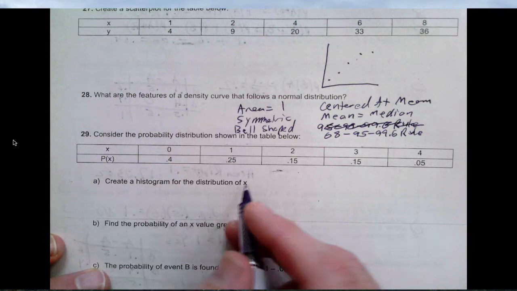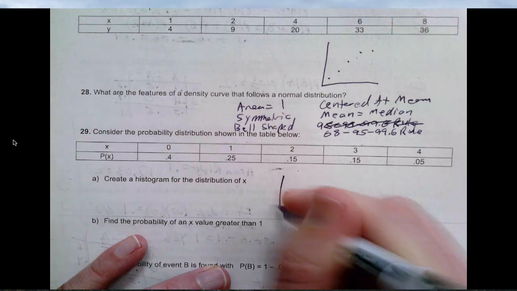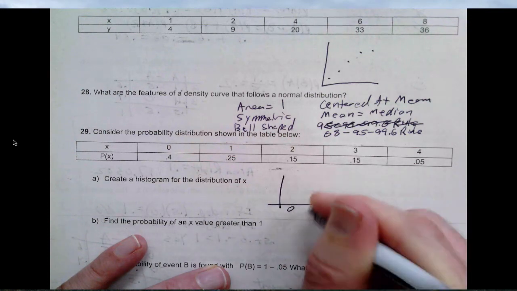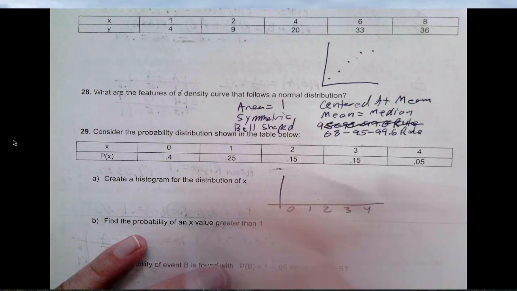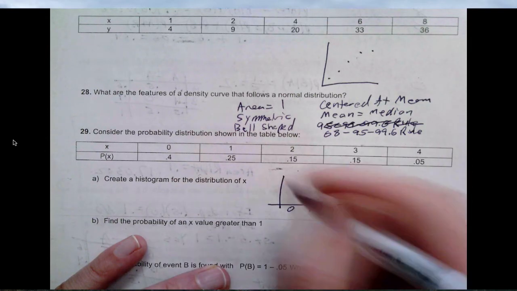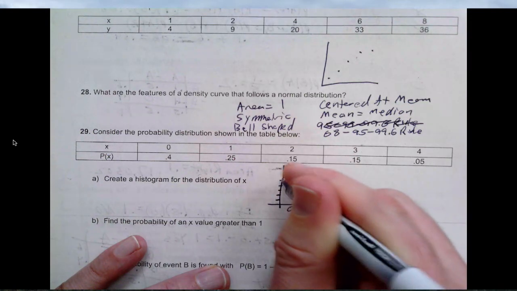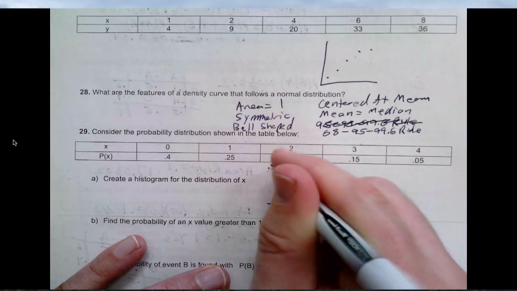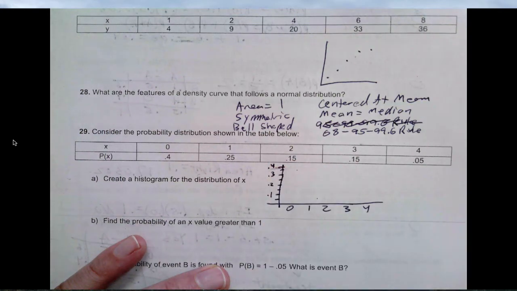All right, consider the probability distribution below. Create a histogram for the distribution of x. Okay, so I can do that. So 0, 1, 2, 3, 4. Looks like these are pretty much going by 0.05, so if I go up to 0.4, I'll be fine. 0.1, 0.2, 0.3, 0.4.